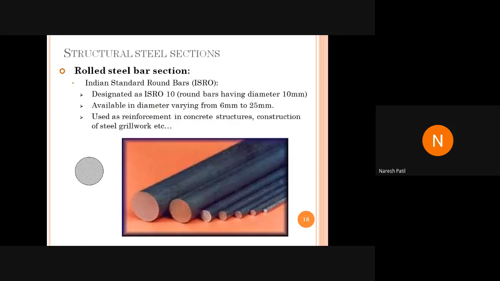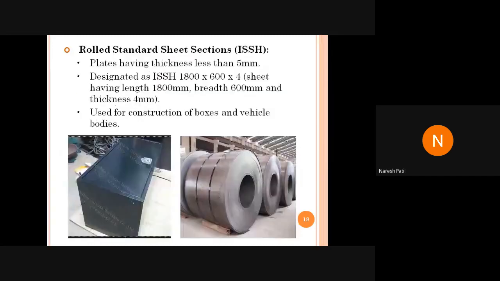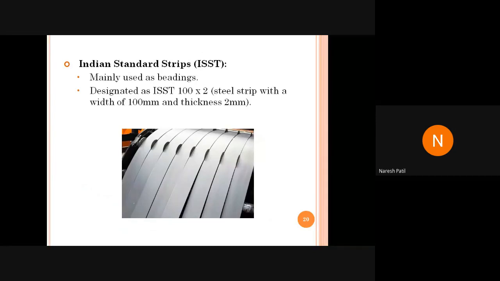First of all, rolled steel bar section. It is called Indian standard round bars. Then we have Indian standard square bars. These we are not going to utilize for the design purpose, but these are available in the market. Then we have rolled steel plates and rolled standard sheet section. These are also not going to be used.